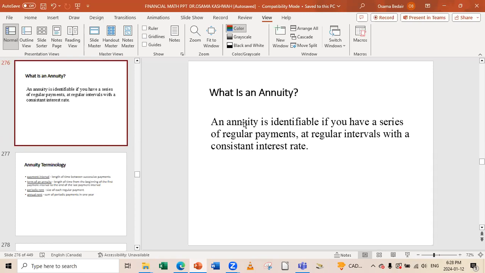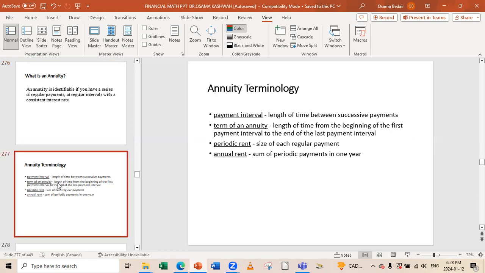As an example, pay $200 every 3 months. Here this is $200 and it's paid every 3 months. That's why we call it an annuity.